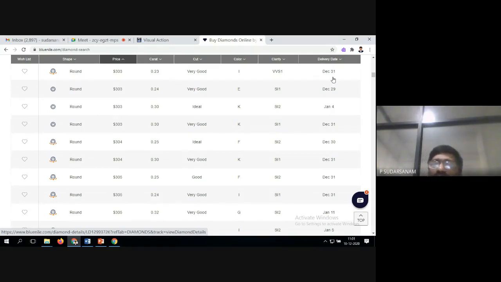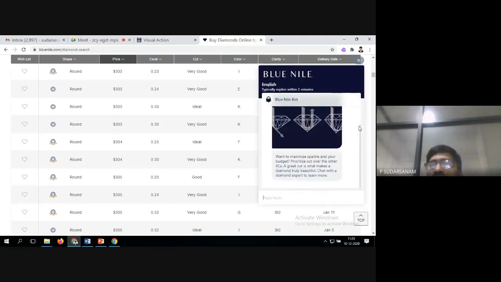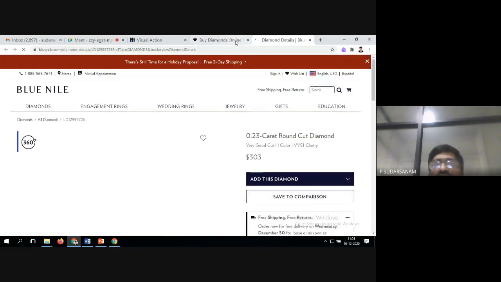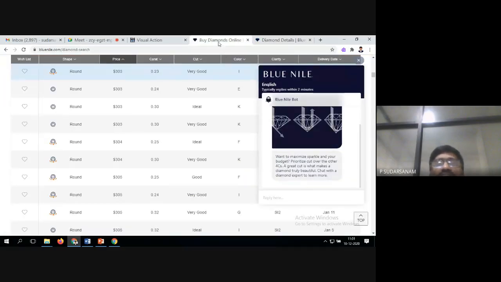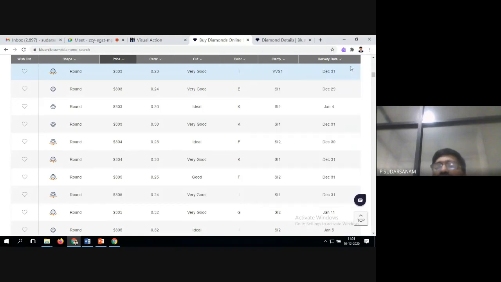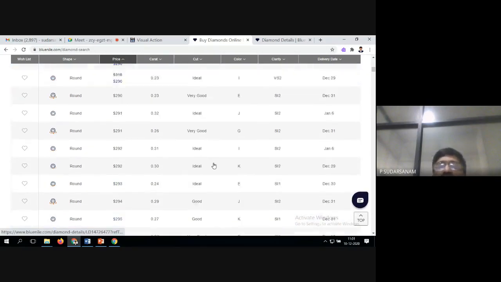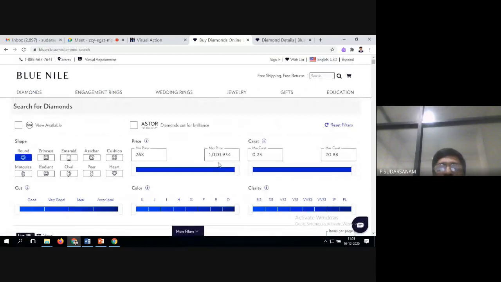I want delivery a bit fast, so whichever is available, I can take it for giving the order. That is the delivery for the item. These are the interfaces they have made for the advanced filters. See here, these were the advanced filters. Here you can go for the price, earrings.